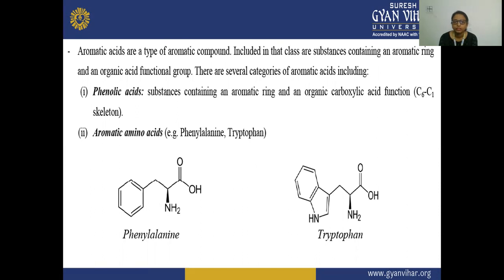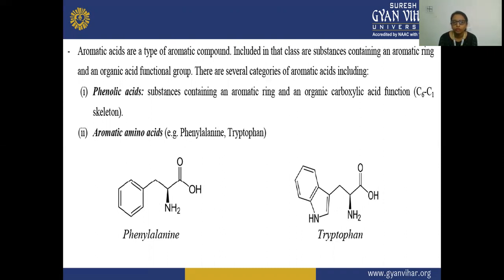Firstly, again, these aromatic acids are a type of aromatic compounds. In this class, the substances contain the aromatic ring, because aromatic means the aromatic ring, and acids means they contain the organic acid functional groups. And there are several categories of aromatic acids, which are shown here.